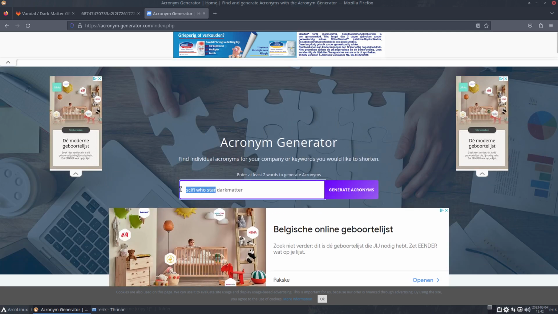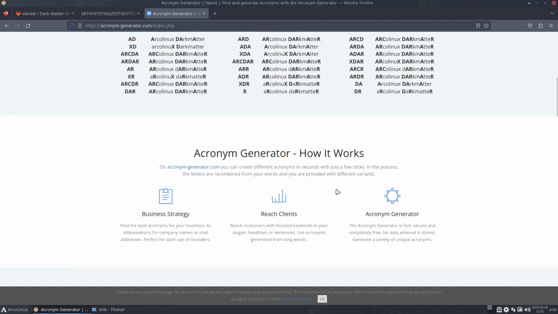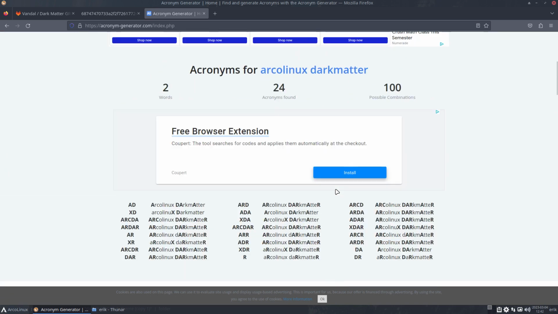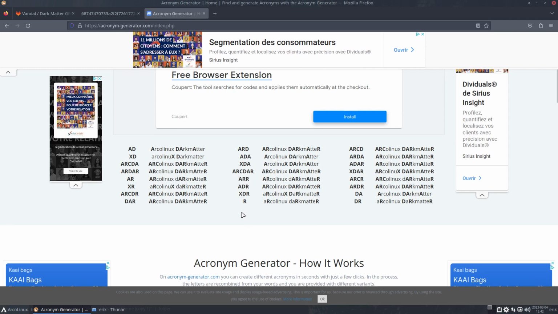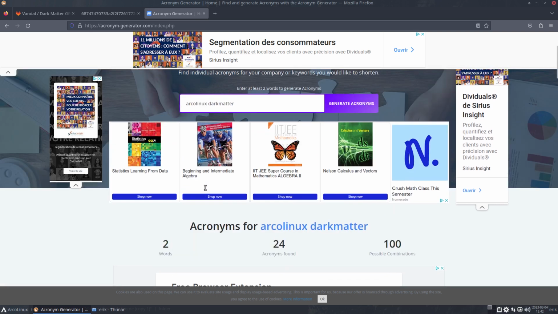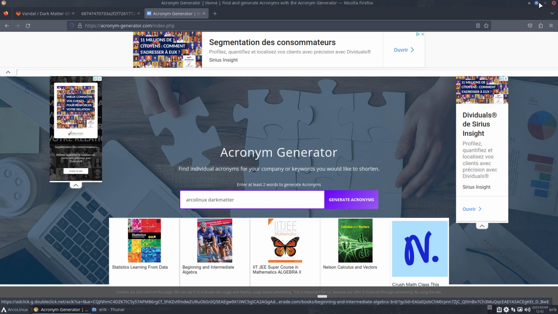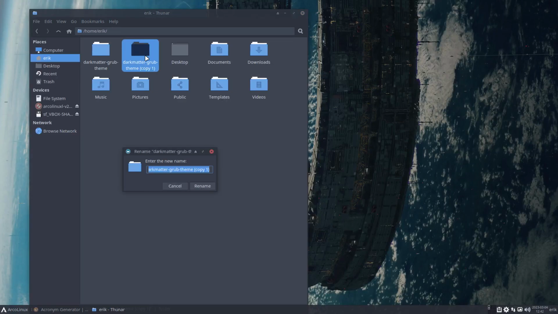So what if I said to this machine, this is ArcoLinux and dark matter, and it comes up with something else. It comes up with fewer things. Ardar, Arda, Argdar, and I could make Ardak, for example, or Arder. Yeah, why not Radar? Let's switch the letters around. It didn't think of that. Radar, my friend. Voila, we've got ourselves something. We call this thing Radar.